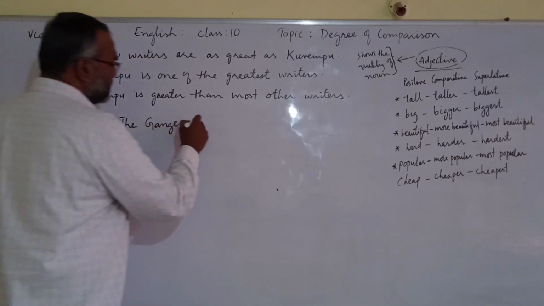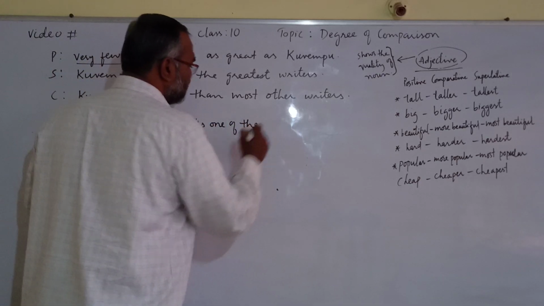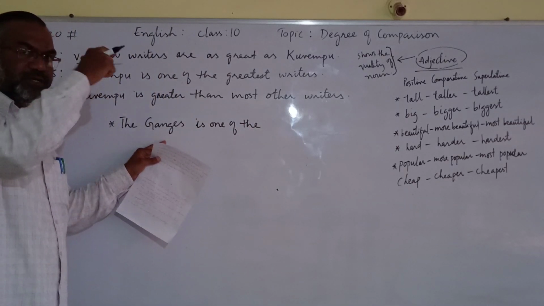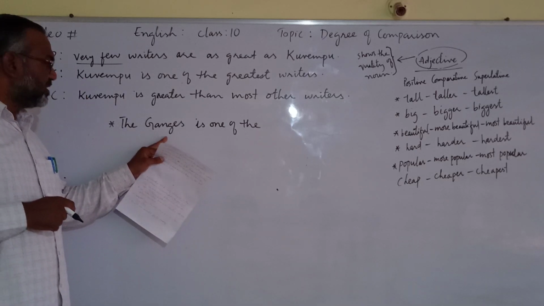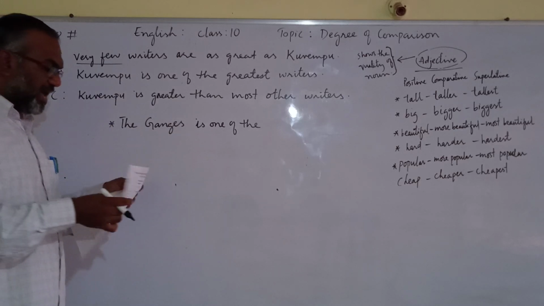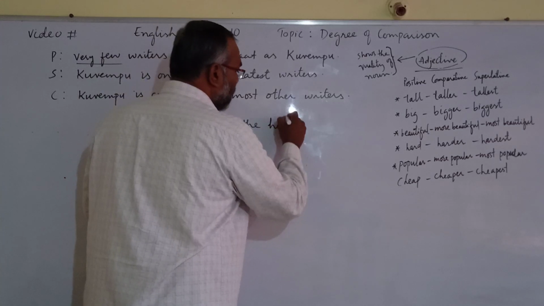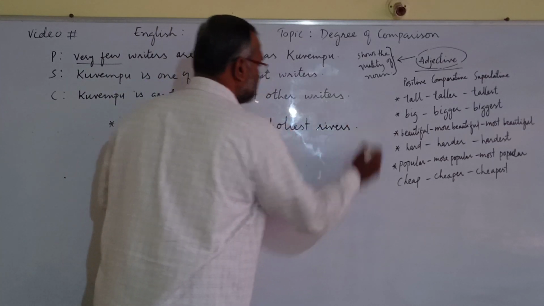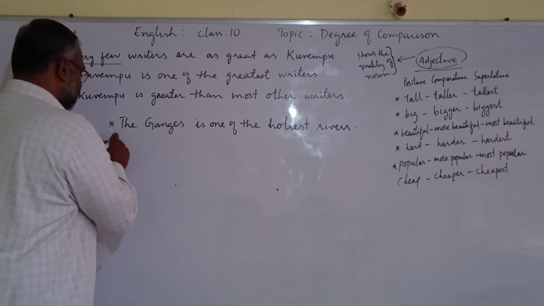The Ganges, Ganga river. We call it Ganga in Hindi, but in English it is written and read as Ganges. The Ganges is one of the holiest rivers.